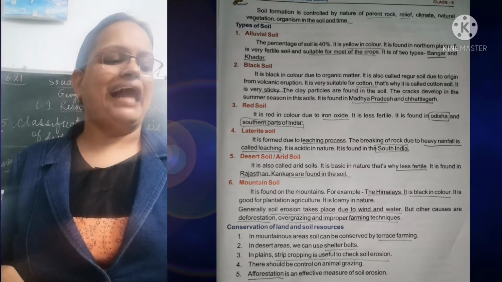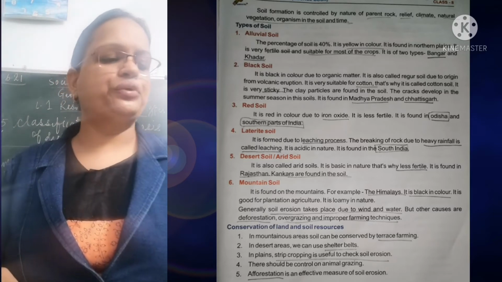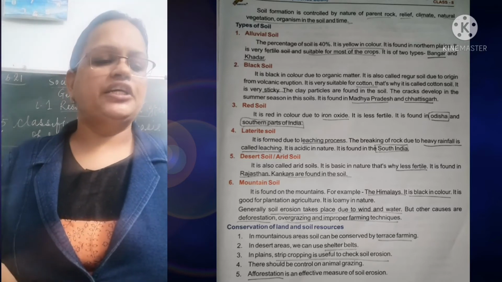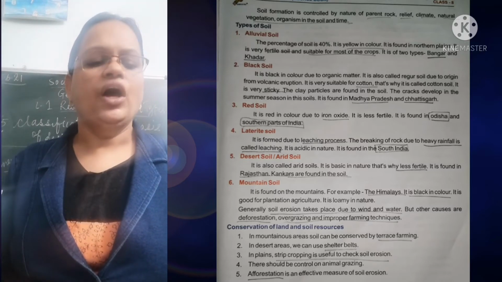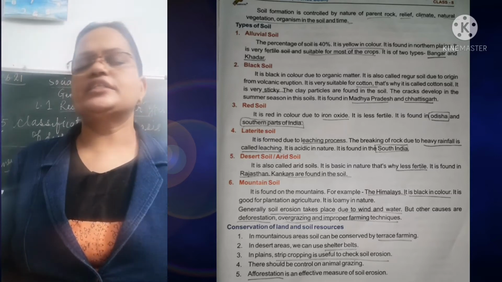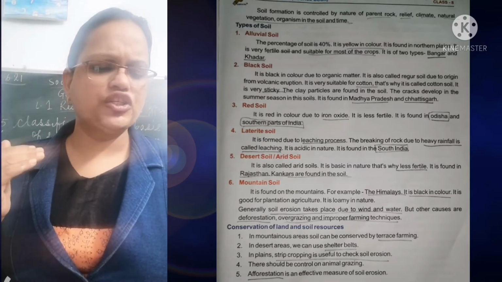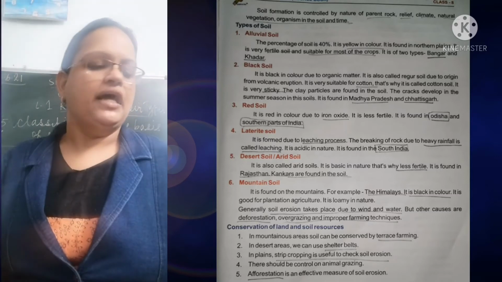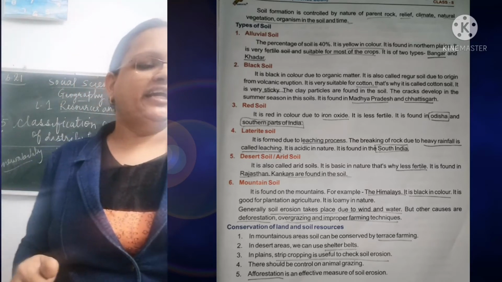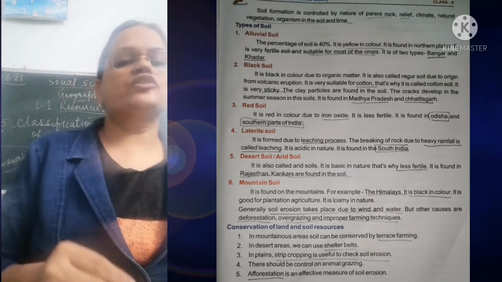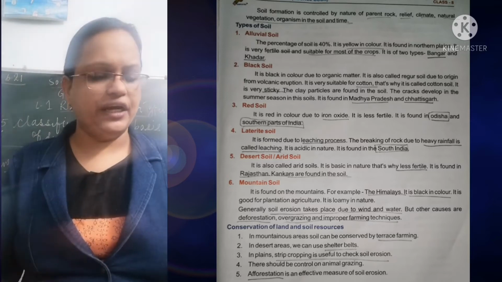So next is laterite soil. It is formed due to the leaching process. Leaching is the breaking of the soil due to heavy rainfall. Rainfall is so heavy that it breaks the soil, and that is called leaching. It is acidic in nature, and it is only found in South India.